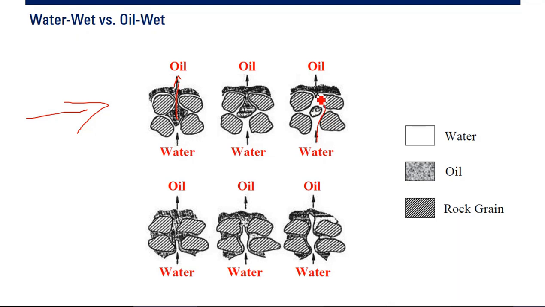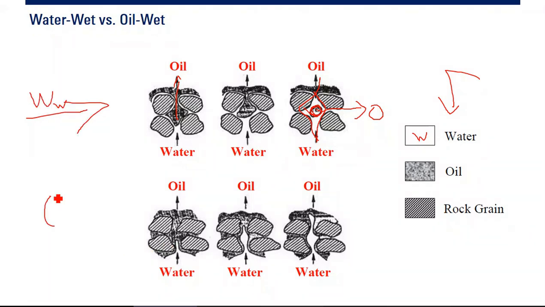The water will make a thin film on the rock surfaces, and the oil will remain there as a globule, disconnected oil. This is the symbol: the water colored white, and then oil, and then rock. But this is for water wet.